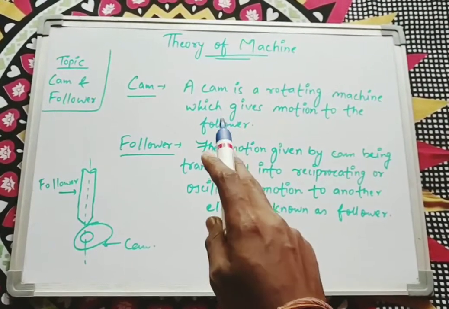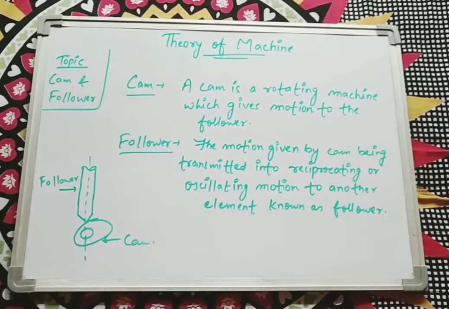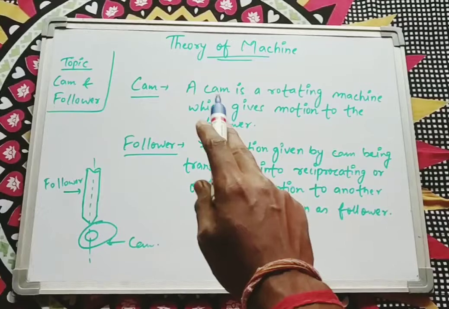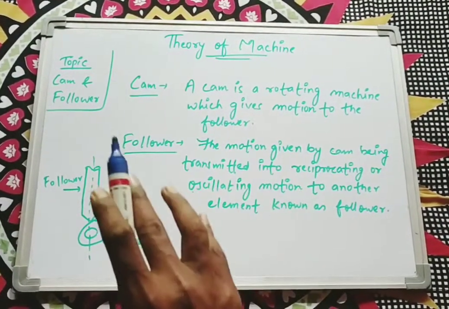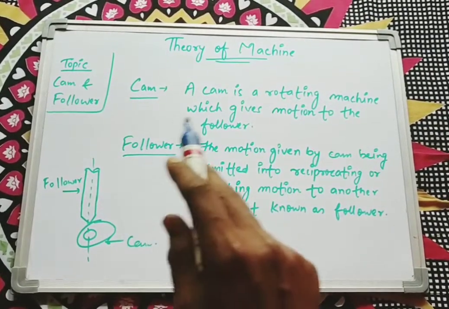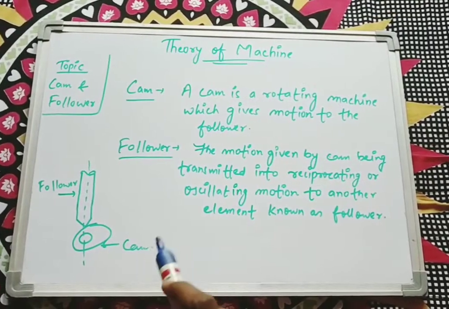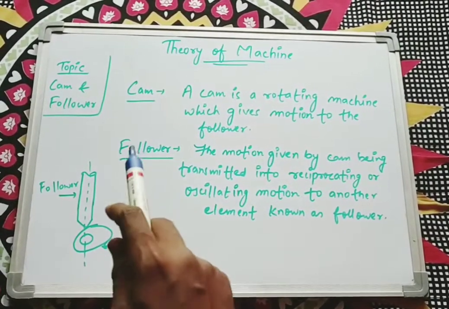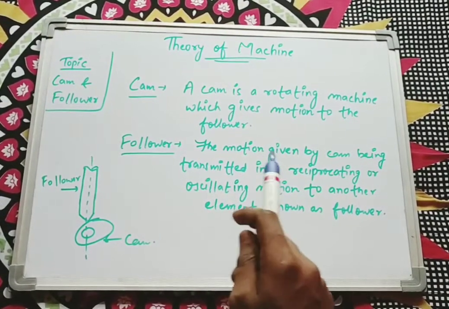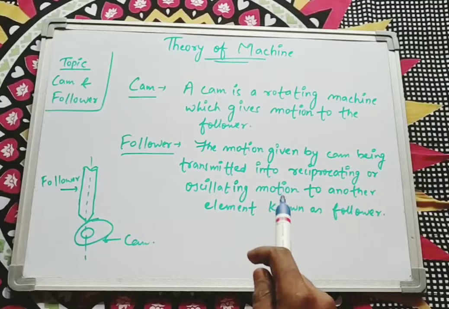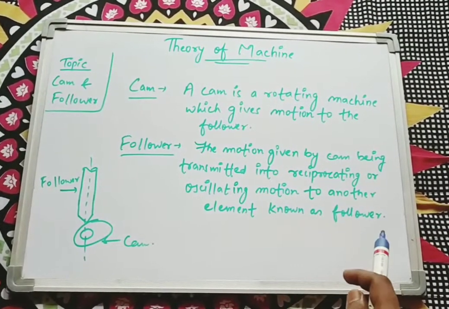As it is written, a cam is a rotating machine which gives motion to the follower. Through this definition we can think that a cam provides a rotary motion. Similarly, a cam is a circular type arrangement which gives rotational motion to another element, and that another element is known as the follower. In its definition it is already mentioned that the motion given by the cam is transmitted into reciprocating or oscillating motion to another element, which is known as the follower.